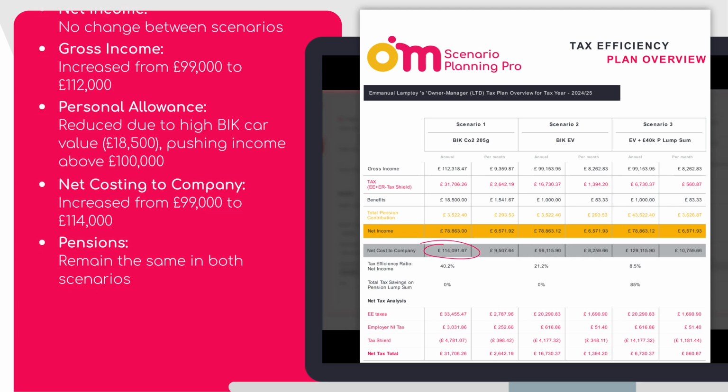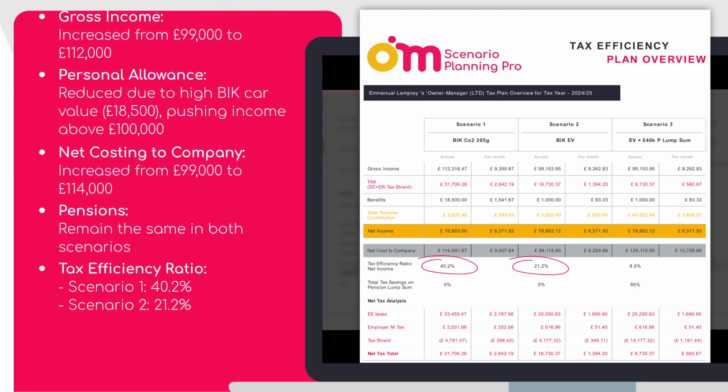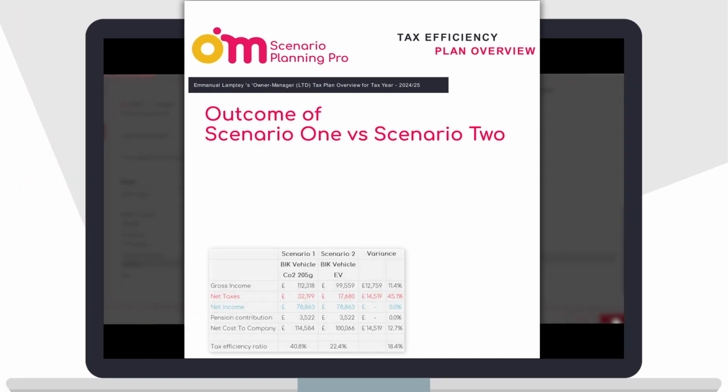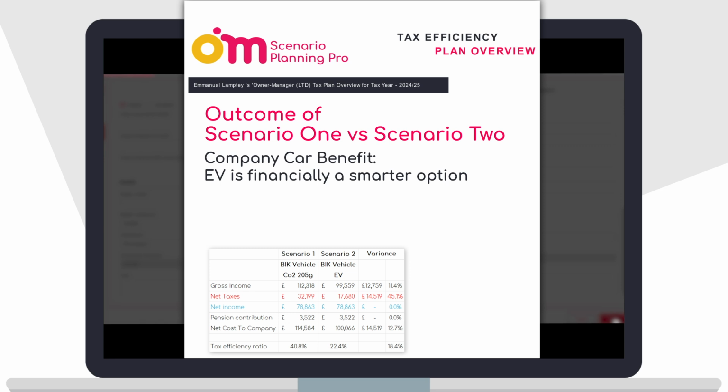Tax efficiency ratio, scenario 1, 40.2, scenario 2, 21.2, and scenario 3 is the lowest due to the pension lump sum. The outcome of scenario 1 and 2. EV financially is a smarter option as net tax savings is 45.1%, net cost to company savings is 14,518 per year.